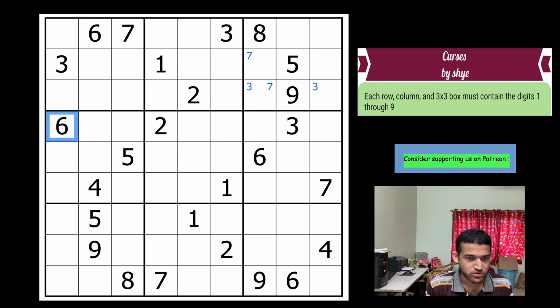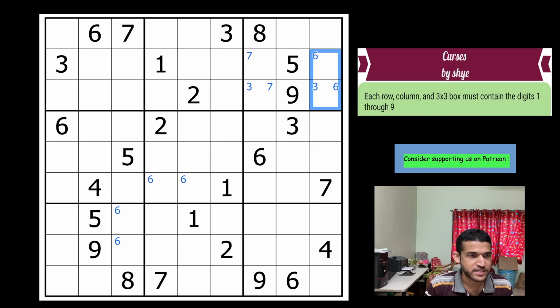So 6 is in rows 4 or 5, so 6 goes here. I mean, by Sudoku 6 goes here. Then 6 is in row 9, so 6 goes here. And what else? Okay, 6 is in columns 8 and 9, so 6 goes here. All basic stuff. Then what else do we have? Any other corner marking?